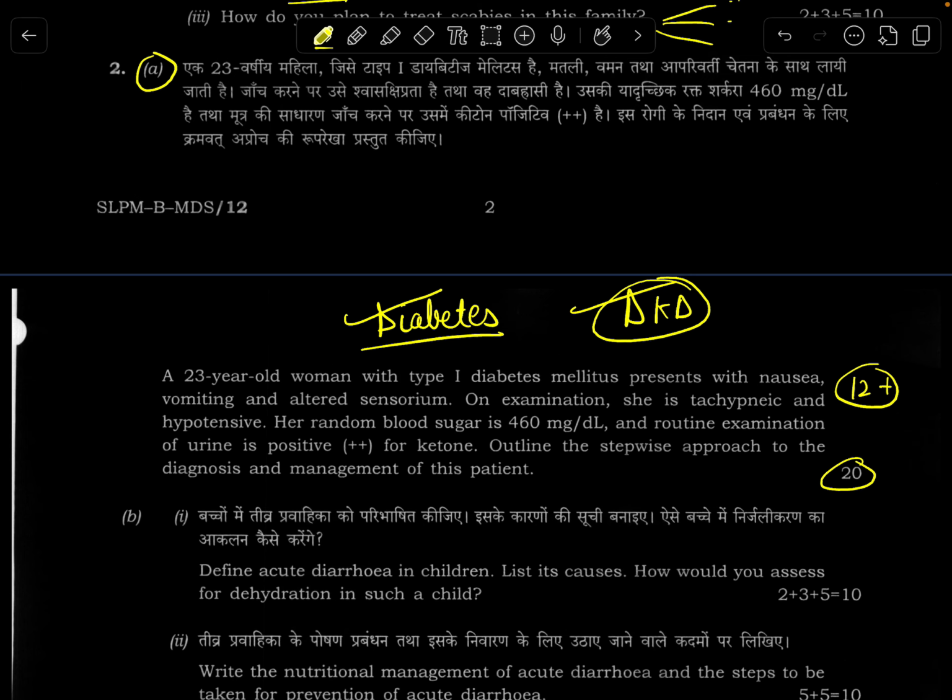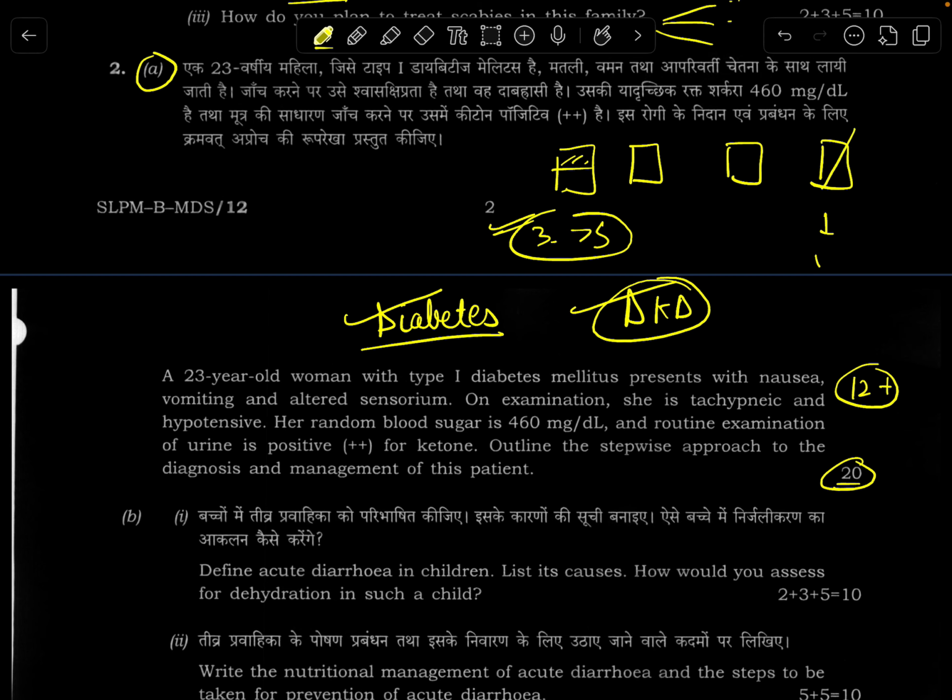The only challenge, once again, as I've mentioned, I hope everybody takes note. This is very, very important, because you only have 4 pages, but the question is printed there, so you will in effect get only 3.75 pages. So please manage your space properly, because sometimes we draw flowcharts and that takes up one complete page. But in this question, you have to write a stepwise approach. So that is the only challenge. Space management is the only challenge in this part.